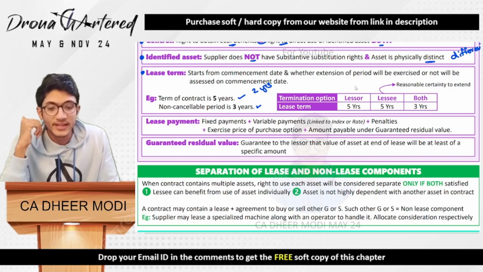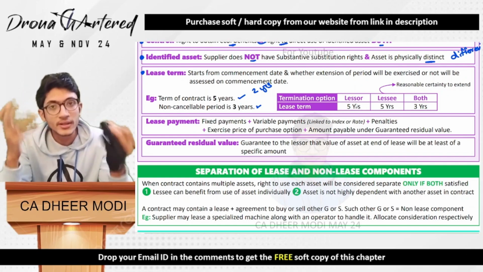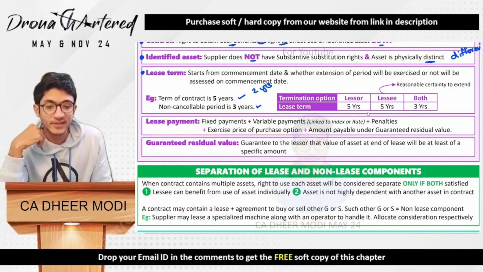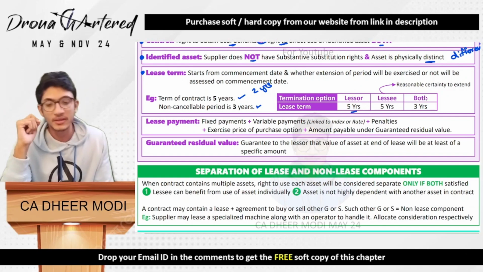So if the lessor, that means the person who has rented out the car, has the termination option, in this case, of course, he would want his car to be rented for a very long period of time. So therefore, in this case, it will be 5 years, the lease term that we will be taking.